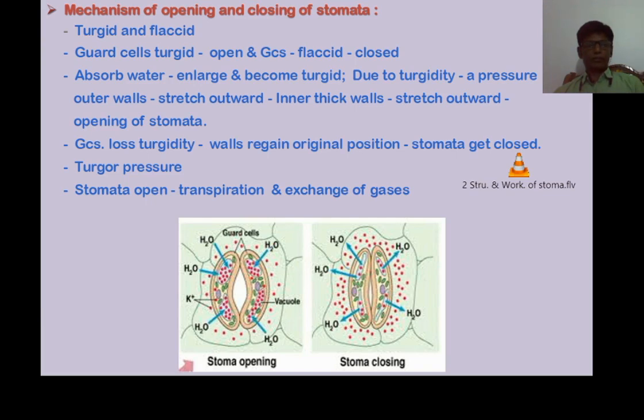Through the stomata, not only loss of water takes place, but also exchange of gases takes place. Meaning the rate of transpiration and exchange of gases depends on the opening and closing of stomata.